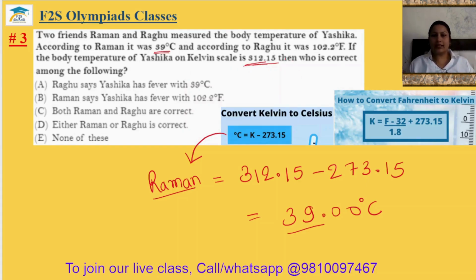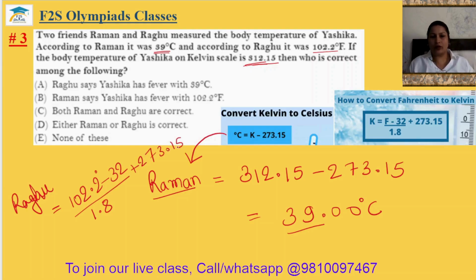Now the second one, Raghu, found 102.2 degrees Fahrenheit. Convert from Fahrenheit to Kelvin: 102.2 minus 32, upon 1.8, plus 273.15.